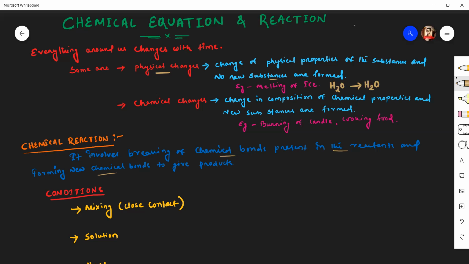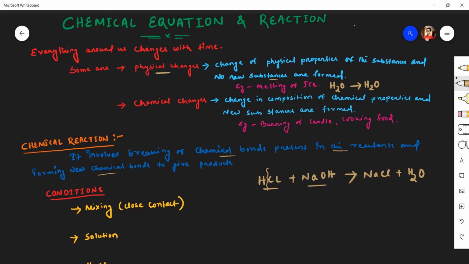Like if we say HCl reacts with NaOH, it is an acid and it is a base. When they both react, it forms NaCl and water. So here hydrogen is bonded with chlorine and the bond breaks.